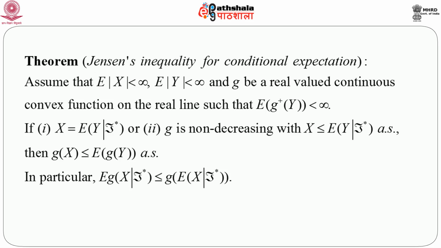In particular, it can be shown that in a particular situation this is nothing but the expectation of g of X given F-star is less than or equal to g of the expectation of X given F-star. So, we know that if we omit this conditioning on F-star, what we get is nothing but the ordinary Jensen's inequality, but here, conditioning on a particular sigma field, we get Jensen's inequality for conditional expectations.